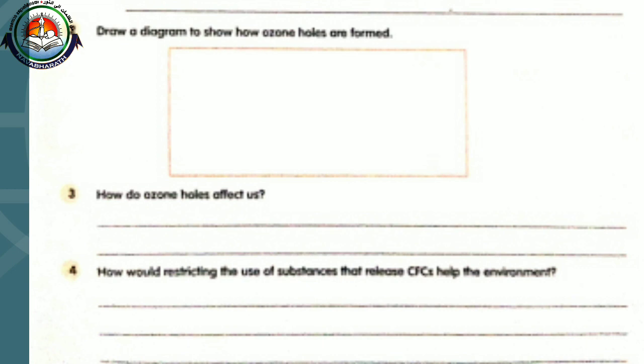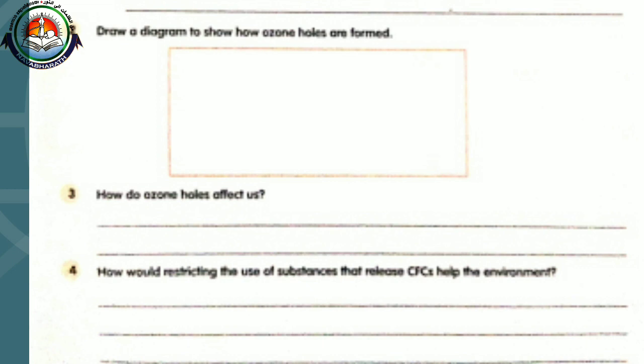We already discussed that when we stop using CFCs, the holes formed in the ozone layer can be repaired. Globally, we can avoid the use of things containing CFCs like sprays, and many countries have restricted the use of CFC. This will help to control depletion of the ozone layer.